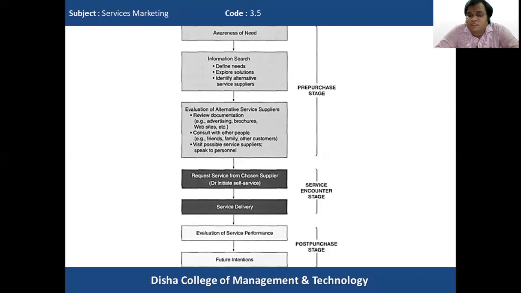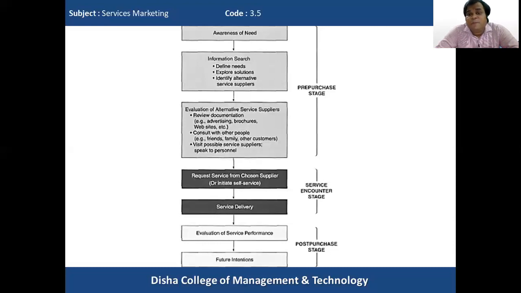And after that, in the post-purchase stage, what will happen? He will evaluate the service performance in order to understand whether the service is satisfying his needs, whether he has taken the right decision, and whether the service being offered to him is as per his expectation. This also determines the future intention of the customers, because if the consumer is satisfied with the services received from the service company, then he may return for repeat purchases. Not only this, whatever cognitive dissonance arises will be reduced.